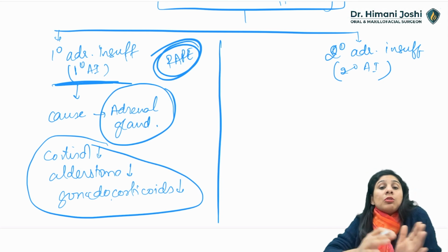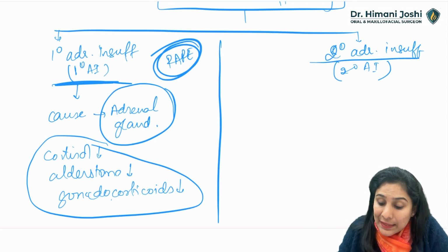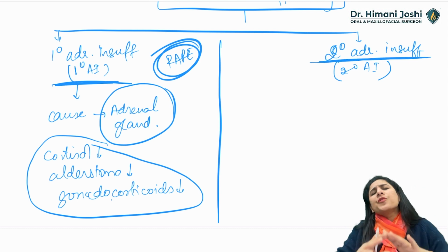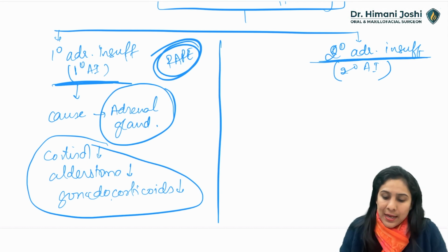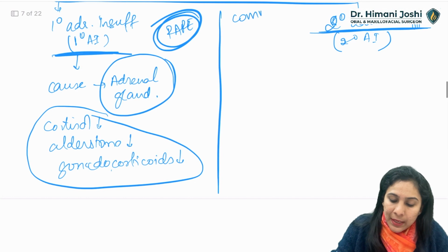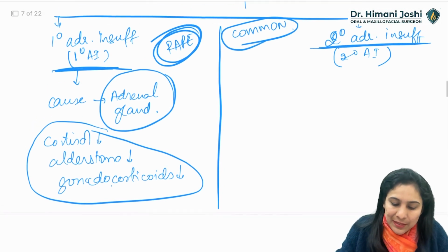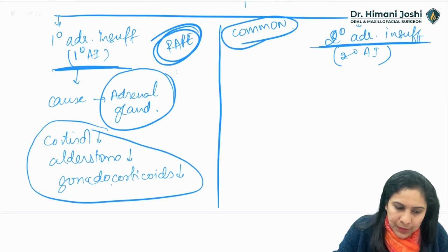Okay, more common is the secondary adrenal insufficiency, which is very, very common, much more common as compared to the primary AI. Primary AI is basically Addison's disease.